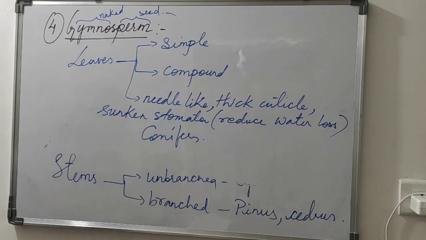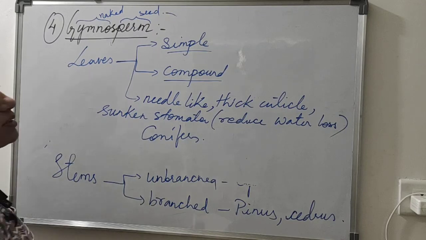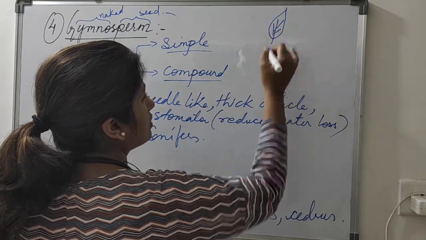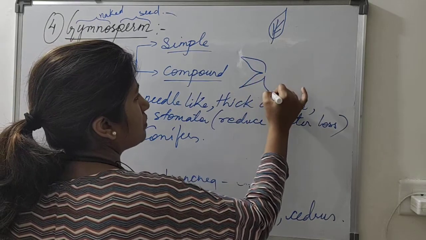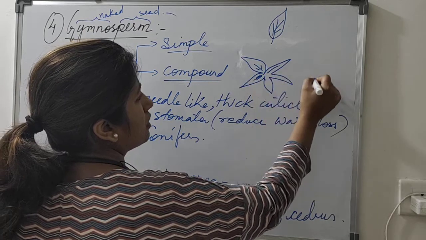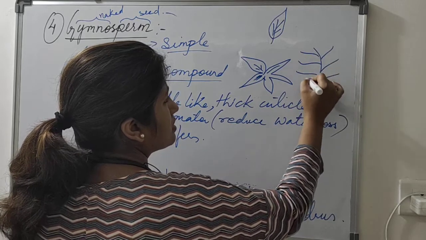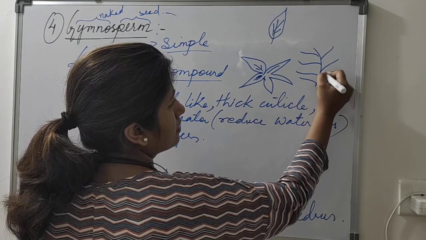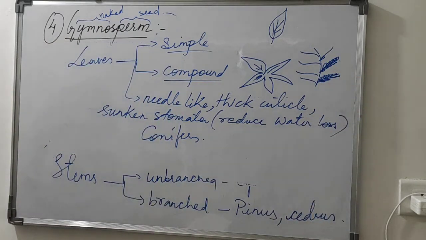Okay. Now simple leaves and compound leaves you have studied earlier also. Simple leaves having a petiole, and compound leaves can be branched like this, leaves which are like this. Leaves which are further branched, like you have seen in neem plant and in berry plants, and leaves are like this. These all are compound leaves. Okay?